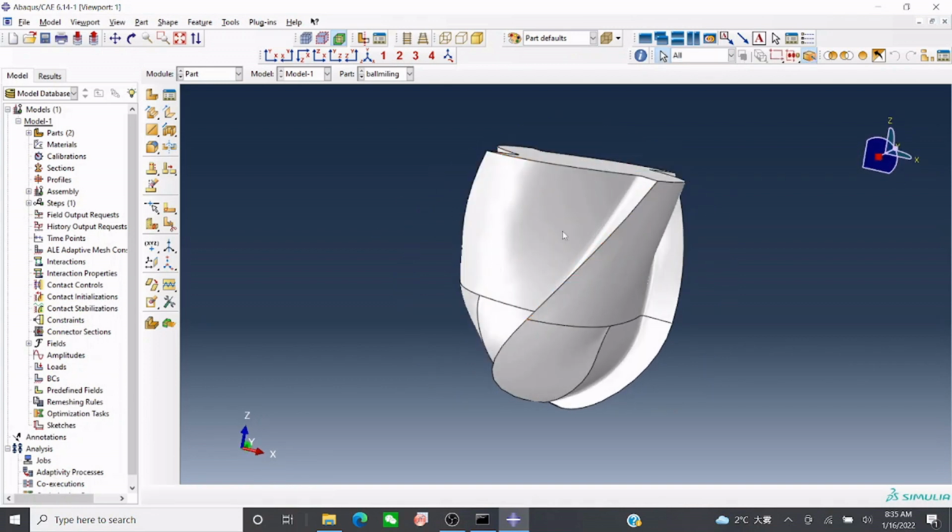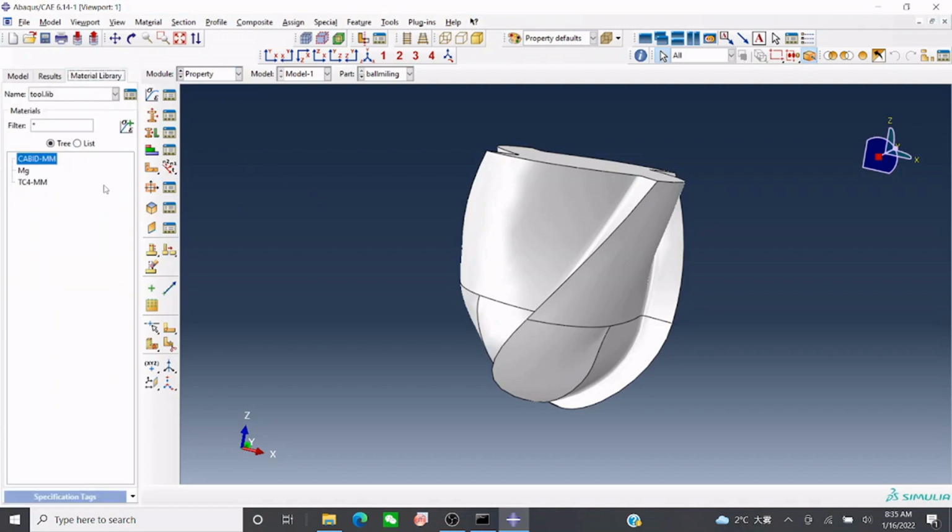Once we have the workpiece and cutting tool, what we need is to assign material to them. So we go to property, we want to apply property to this one. Material library. In Abaqus you actually don't have a material library, you need to create it by yourself. You need to add the materials. So I have added carbide here. You can add according to your requirement.